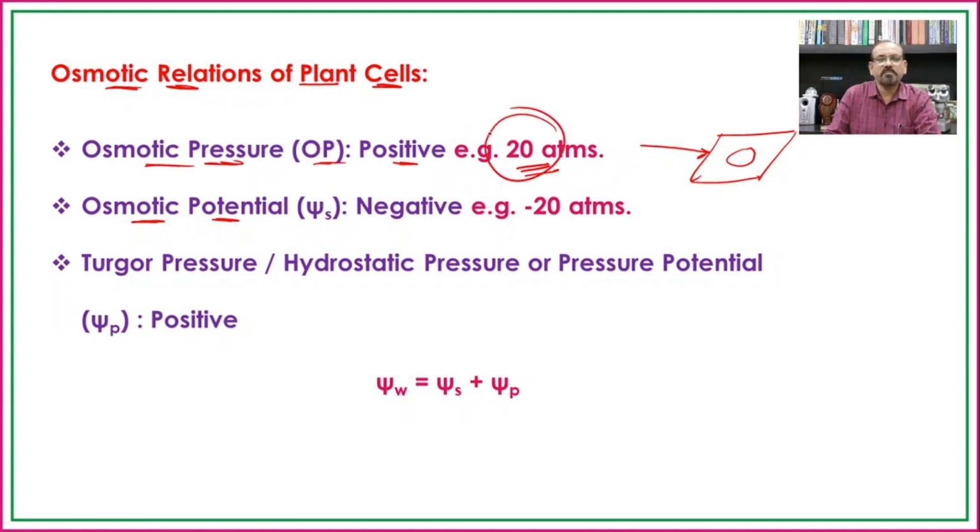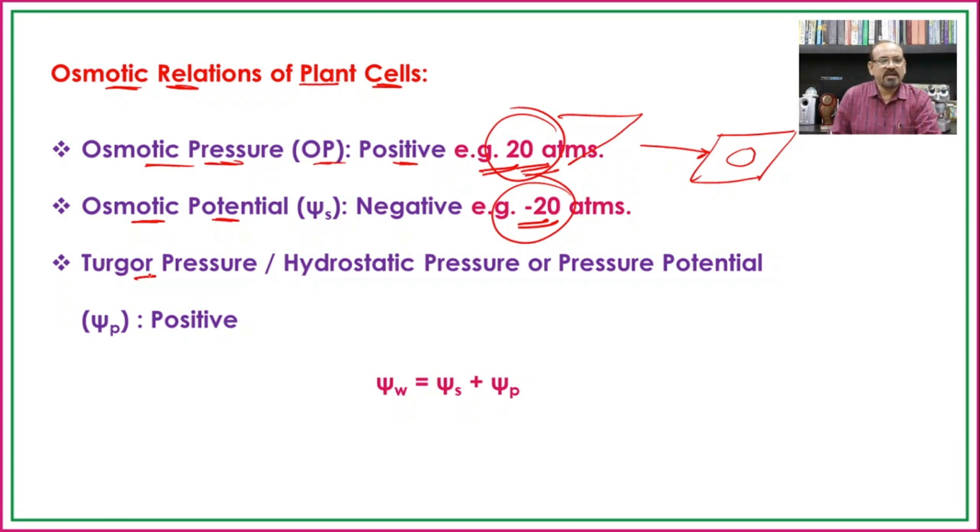If the osmotic pressure is 20 atmosphere, the osmotic potential is also 20 atmosphere. But the difference between these two is that they have opposite signs: the osmotic pressure has a positive sign and the osmotic potential has a negative sign.